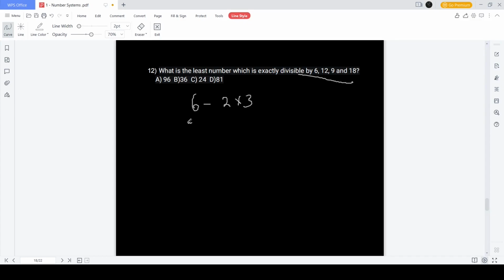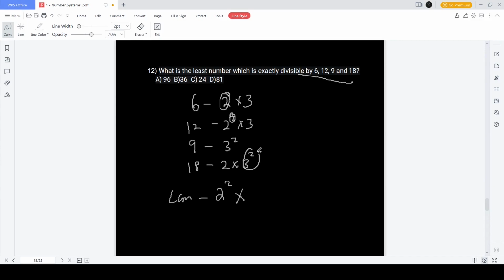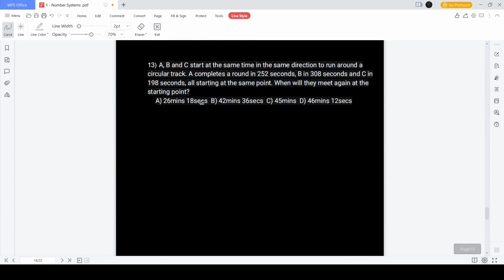6 is 2 into 3. 12 is 2 square into 3. 9 is 3 square. And 18 is 2 into 3 square. So first we find the largest power of 2. It is 2 square. We write that in the LCM column. So LCM is nothing but 2 square into 3 square, because 3 square is the highest power here. So the LCM comes as 36. That's the answer. Simple.